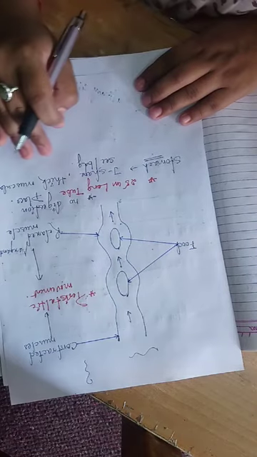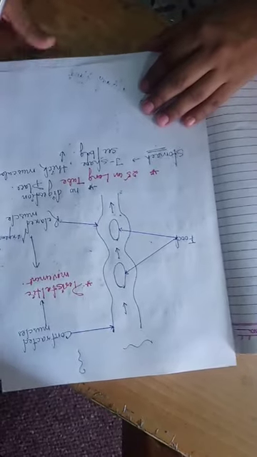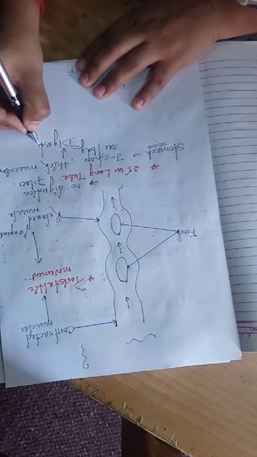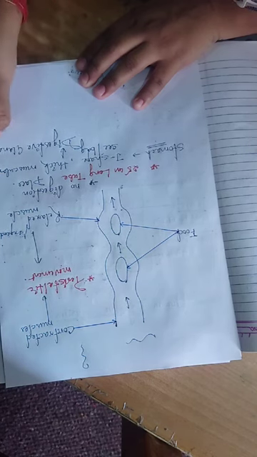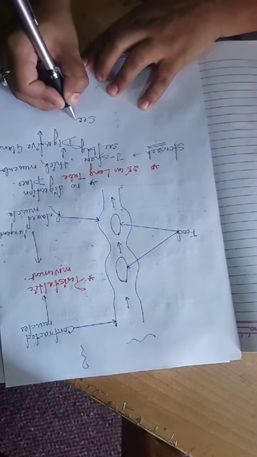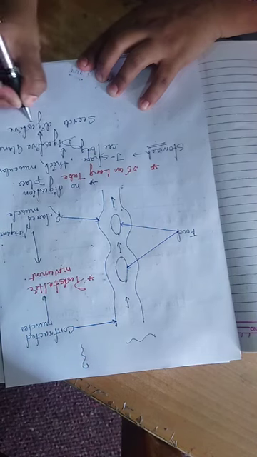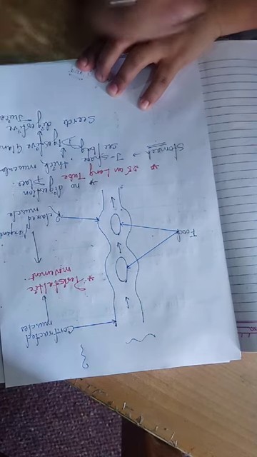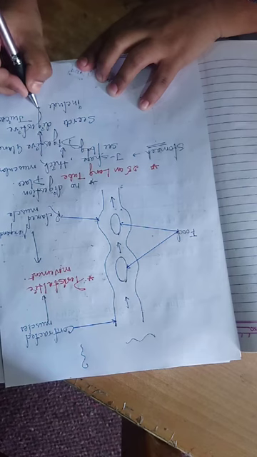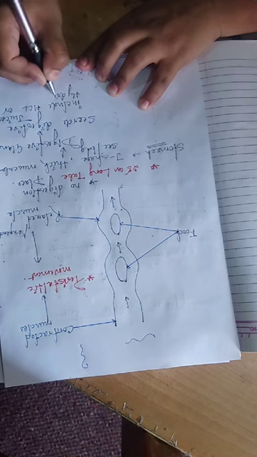The lining of the stomach has digestive glands. These digestive glands secrete digestive juices. These digestive juices include hydrochloric acid, HCl.